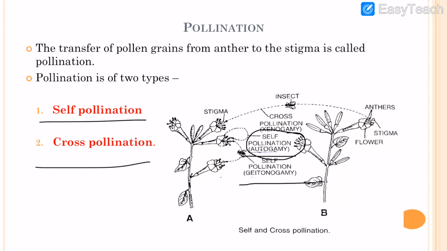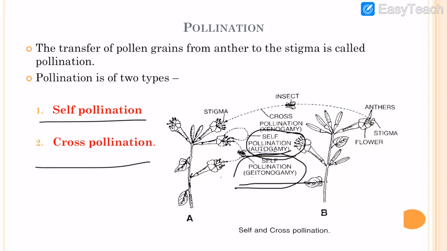If it is the transfer of pollen grain from the anther to the stigma of the same flower, then it is called autogamy. But when the transfer of pollen grain is from the anther to the stigma of another flower of the same plant, then it is known as geitonogamy.